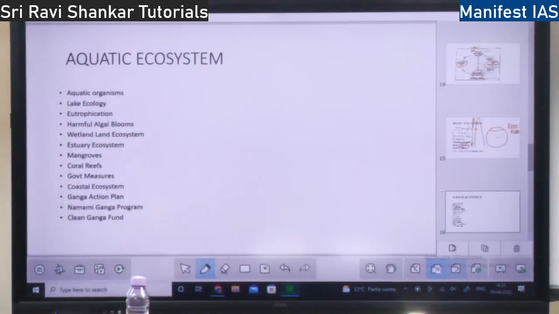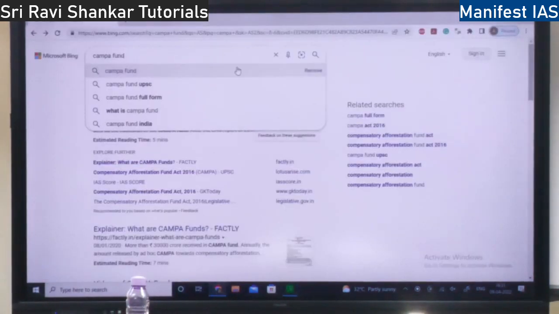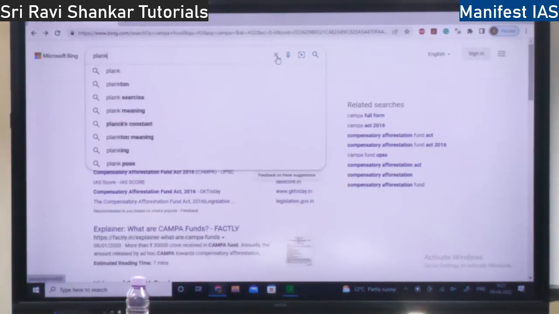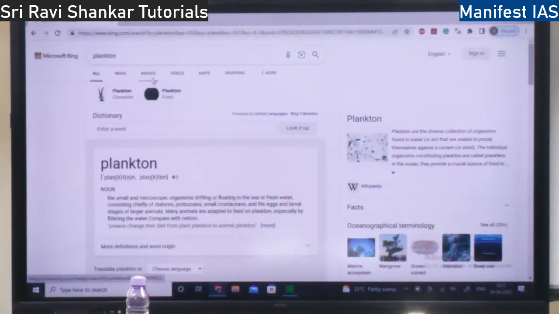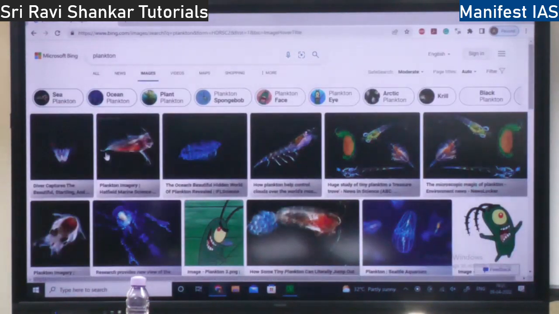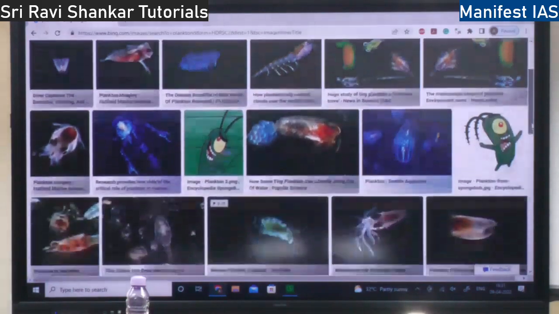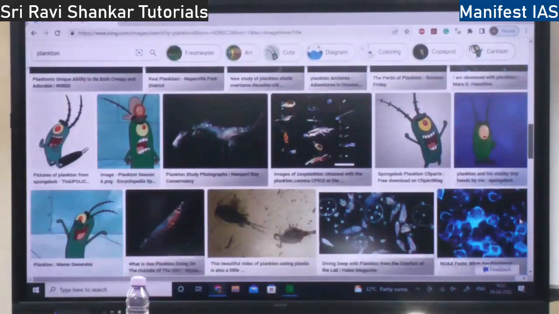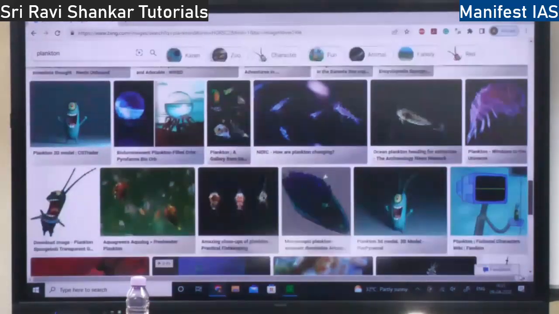It's better to show the diagram. This is showing a plant. These are zooplankton, small organisms, microorganisms.